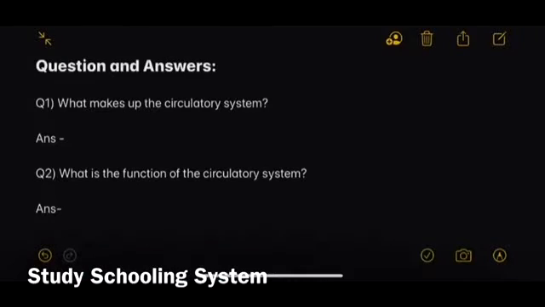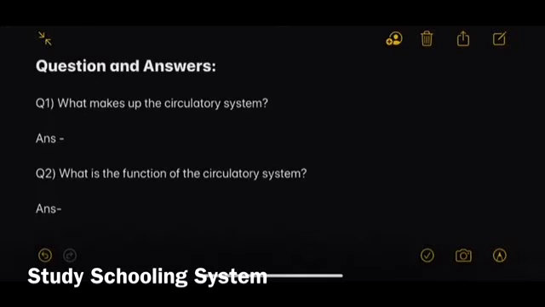Good day, students. So for the circulatory system, this is your homework. These are the questions and answers. So you will make a page of questions and answers. And before that, please do make a title page if you haven't already. So you will write questions and answers in bold and make sure you write the day and date.